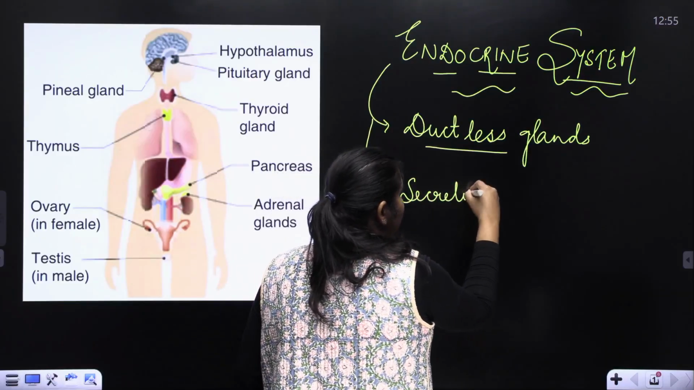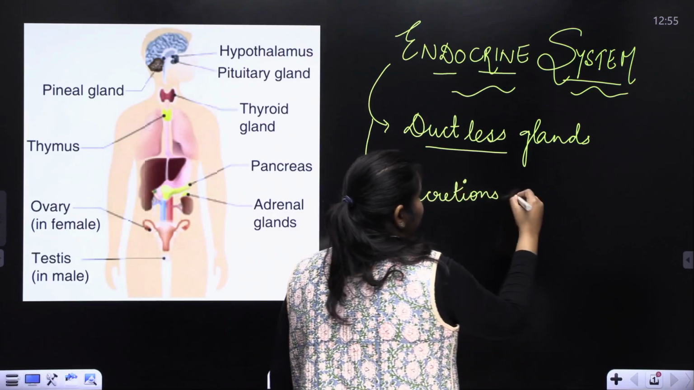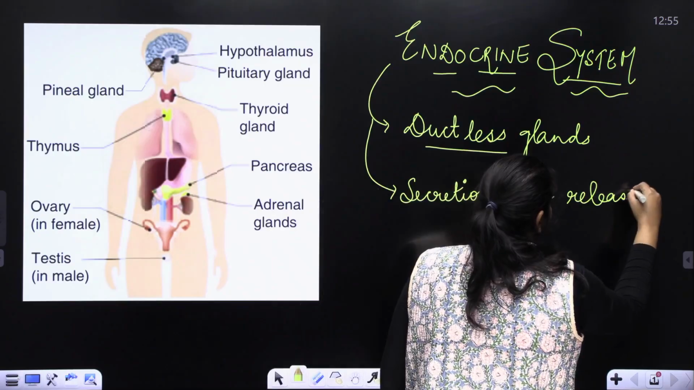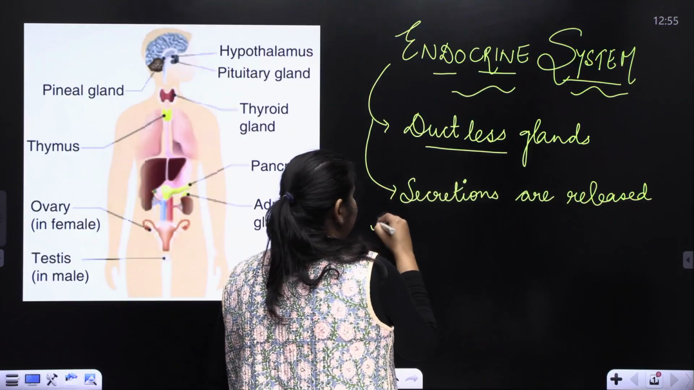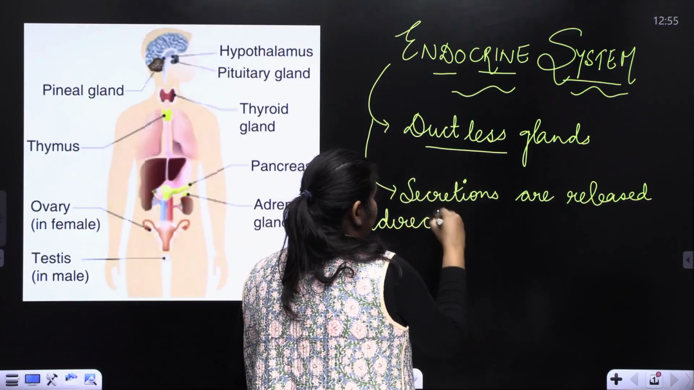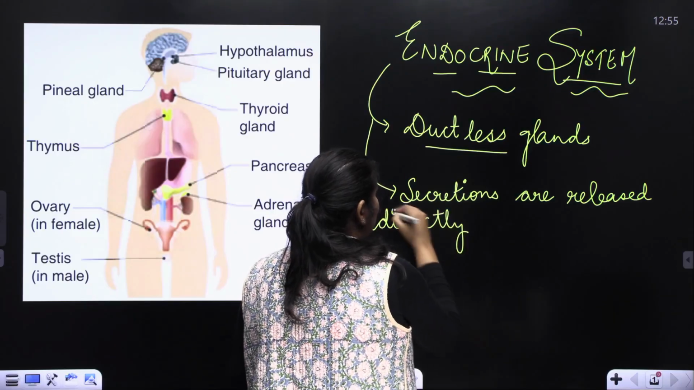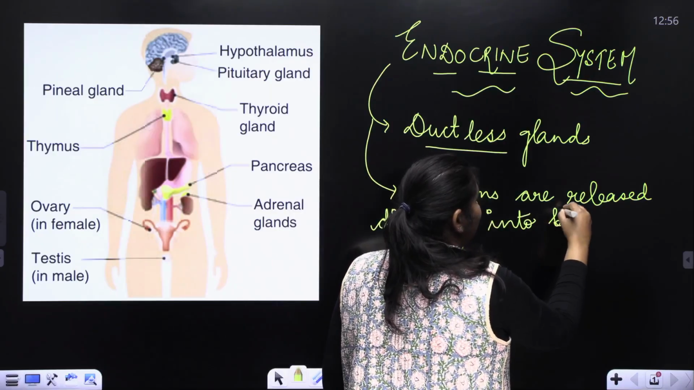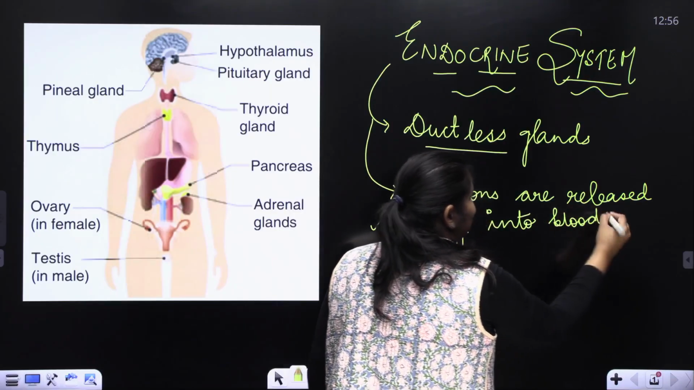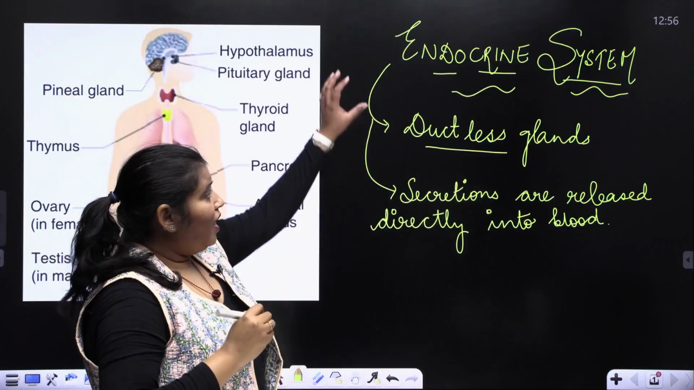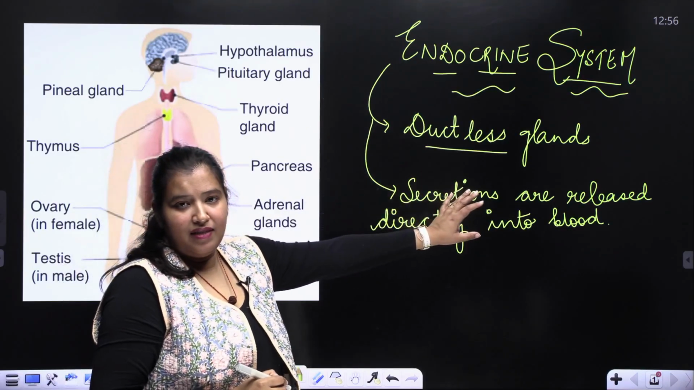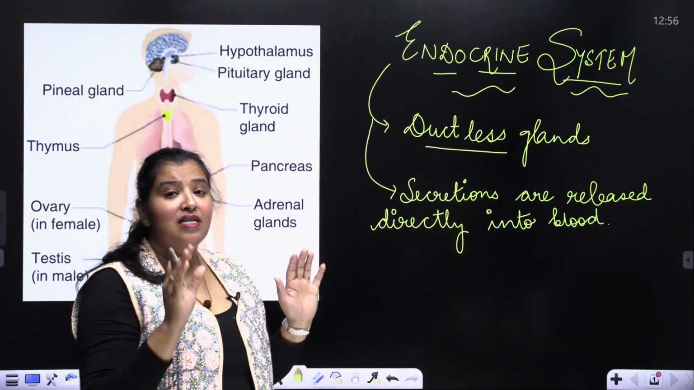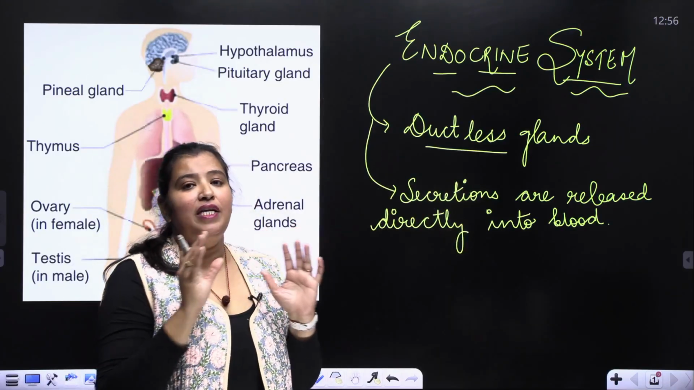The secretions are released directly into blood. Clear? Endocrine system is a ductless gland. The secretions are directly released in the blood. That means these are the glands which do not have any duct.